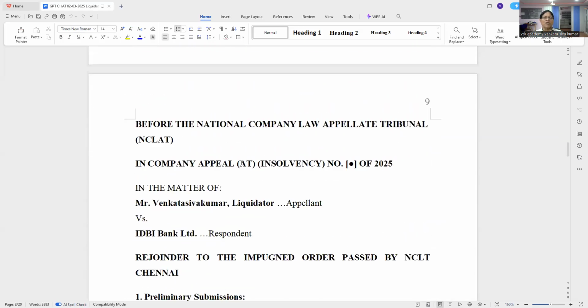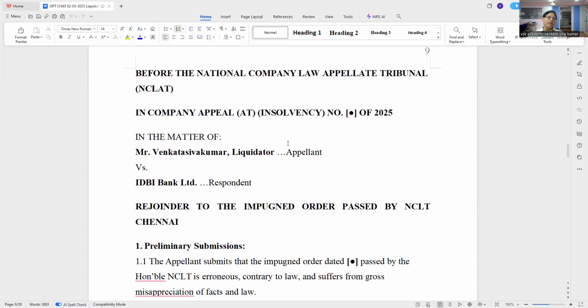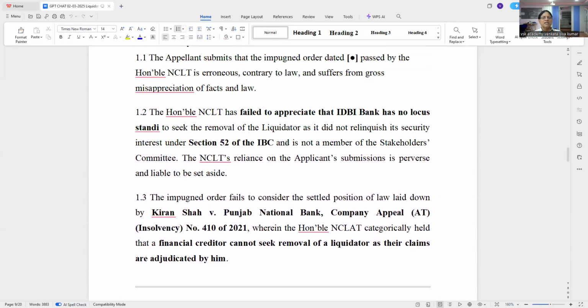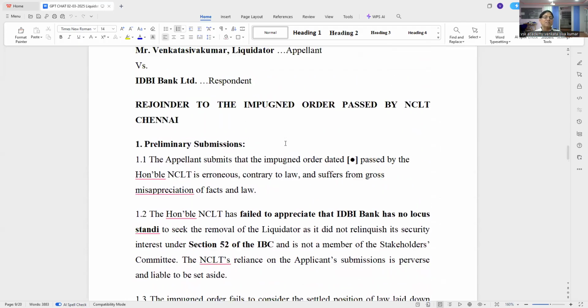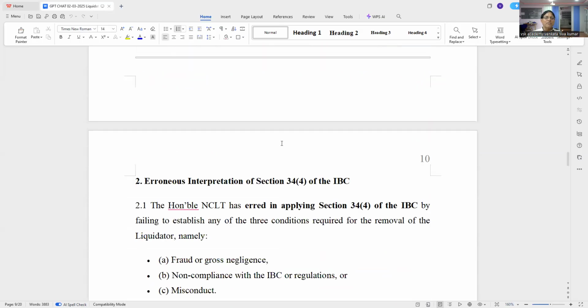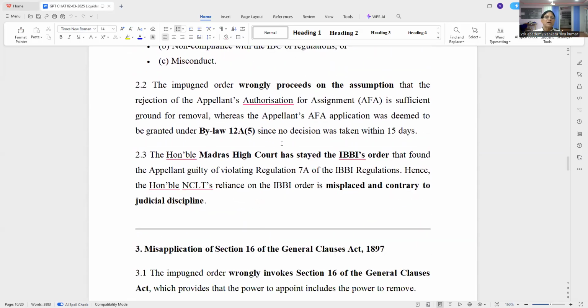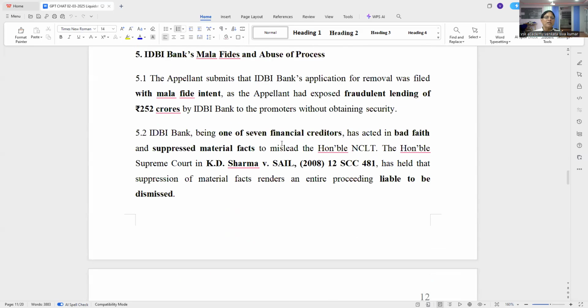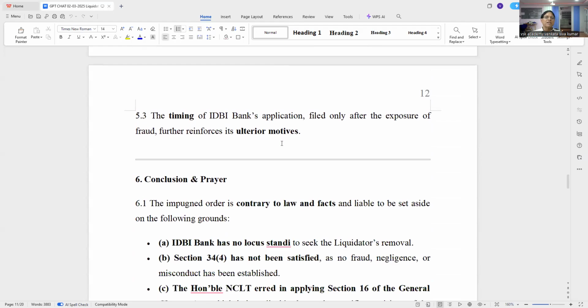This we are going to talk about. How you can appeal. Whenever you are preparing an appeal, dear friends, we will have to rejoin paragraph-wise. The order will be there, and therefore you have to deal with that. In this case, all these points imply that IDBI Bank suppressed these things.